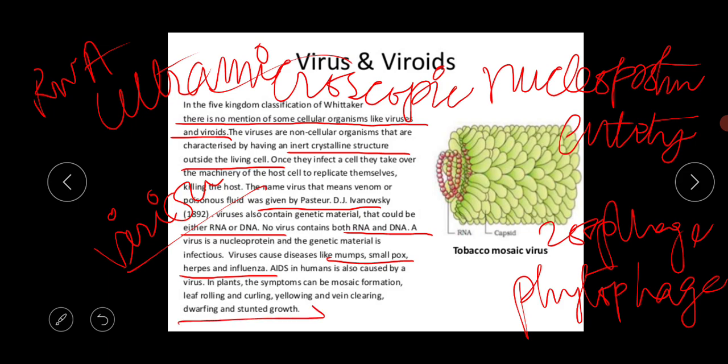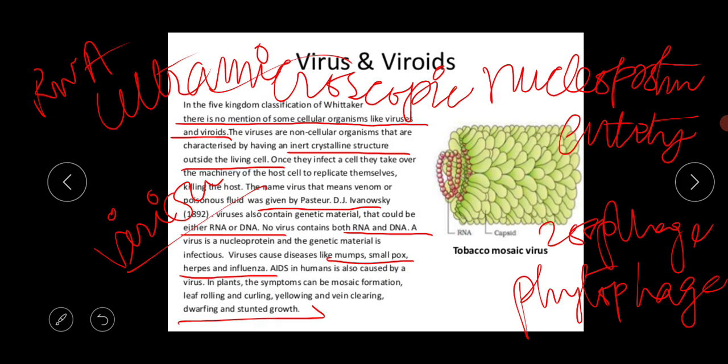Okay, so next thing is the HIV virus. HIV is a very infectious virus in the viral world. What is the full form of HIV? The human immunodeficiency virus. It is an enveloped retrovirus of about 100 nanometer in diameter.